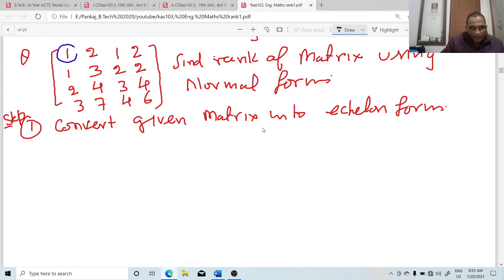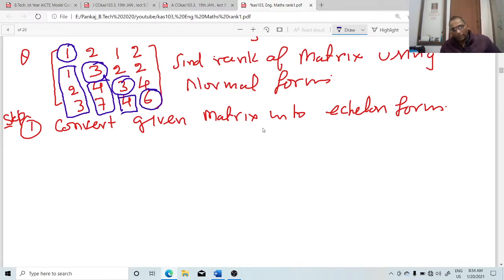Convert the first element to 1, or make all the elements below it multiples of this one, A11. After that, convert all the elements below this element to 0 with the help of R1. Then freeze R1. Then come to the next element, convert it to 1, or make the elements below it multiples of it, and make all elements below it 0. Then we come to the next element, like this. This is the method to convert a given matrix into echelon form.